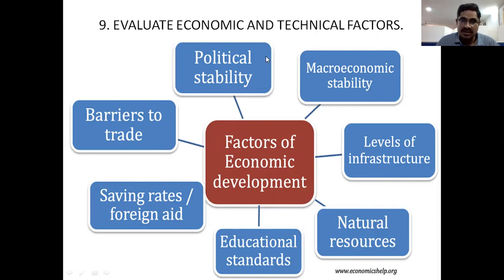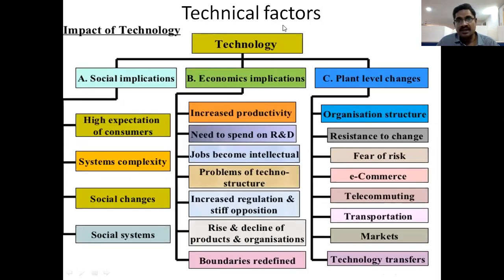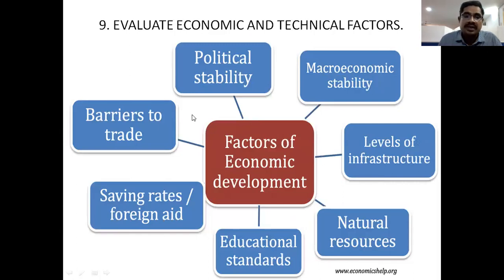First of all, factors for economic development, and next, technical factors. Now look here: political stability, macroeconomic stability, level of infrastructure, natural resources, educational standards, saving rates or foreign aid, and barriers to trade. These are the seven different factors influencing the economic development of our country.